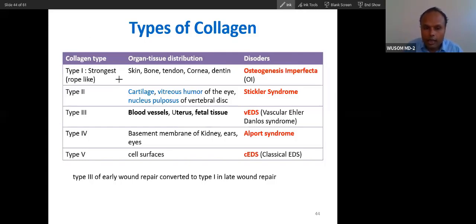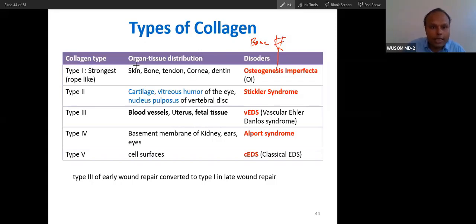The disorder that happens because of a defect in this protein is osteogenesis imperfecta. Remember the terminology. Osteogenesis imperfecta will have problems in these tissues. It is also called brittle bone disease. There will be easy fracture of bone. A slight impact, slight trauma can cause fracture of bone. This is called brittle bone. Bone fracture will be there, and then tendon will be weak.